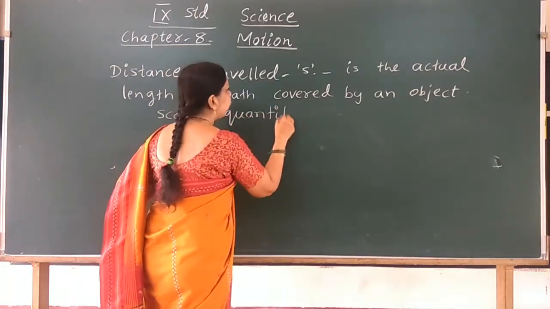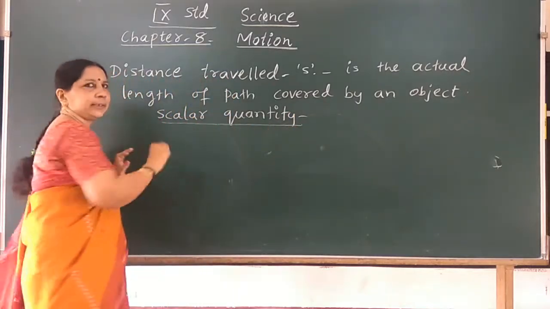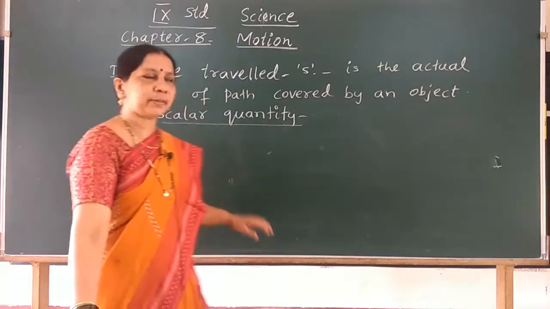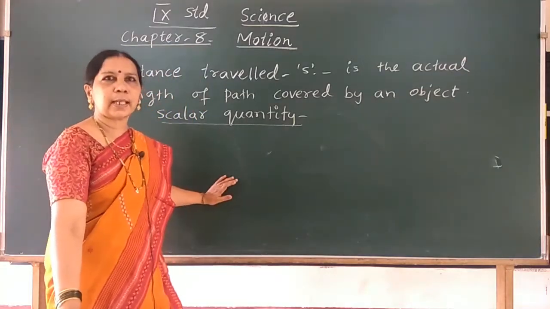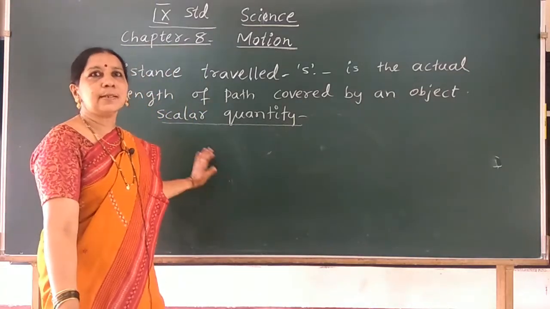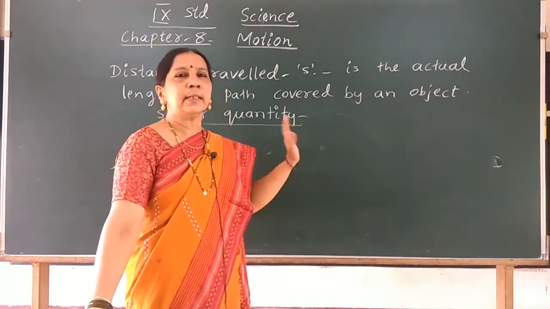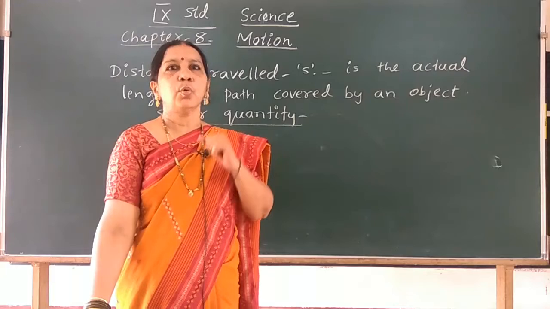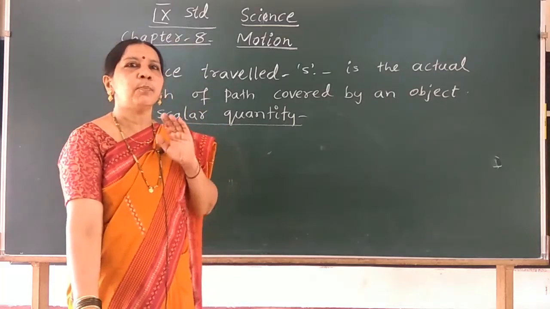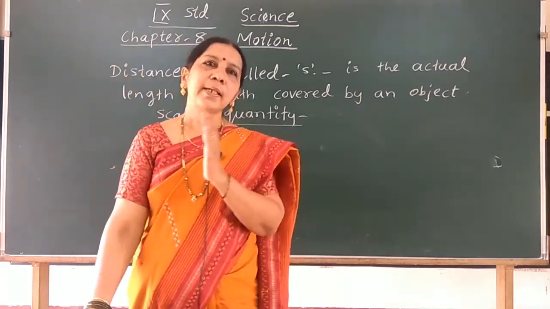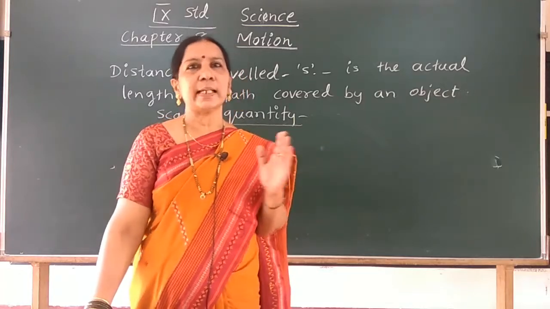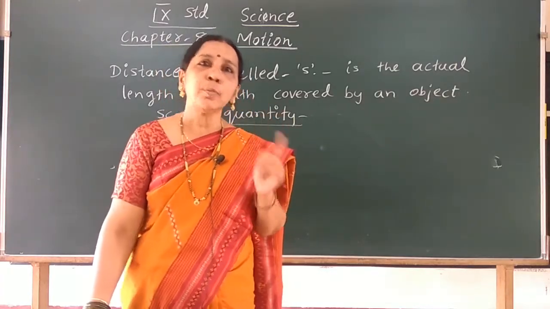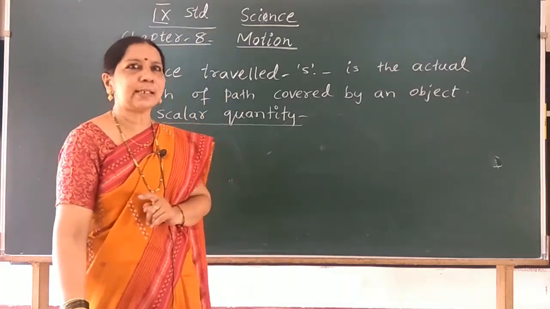Two types of physical quantities you have learnt about in 8th standard. Which are the two types? Scalar quantity and vector quantity. Scalar quantities are physical quantities which have only magnitude. What is meant by magnitude? Magnitude is the numerical value of a physical quantity.